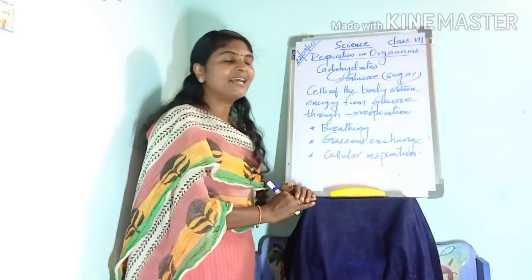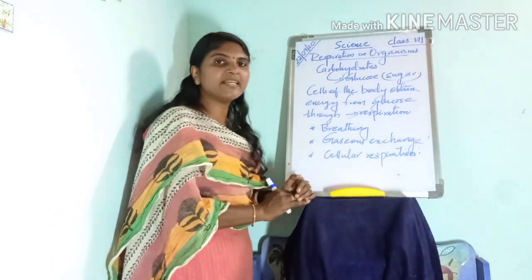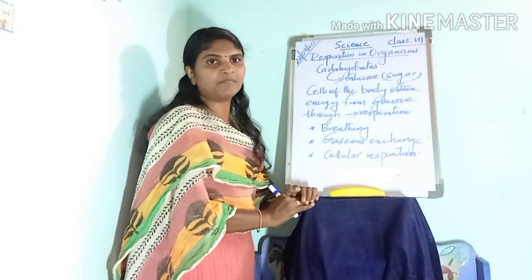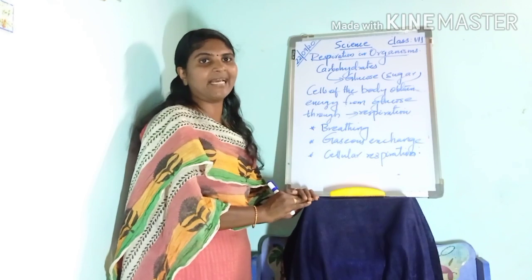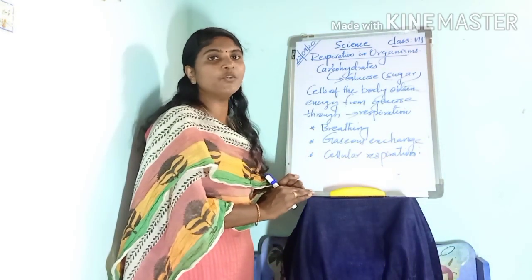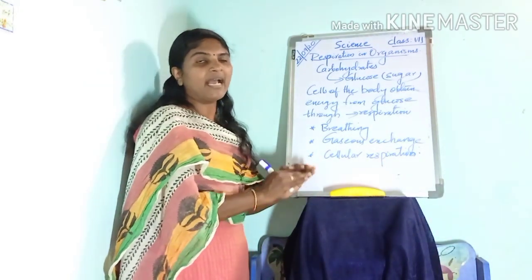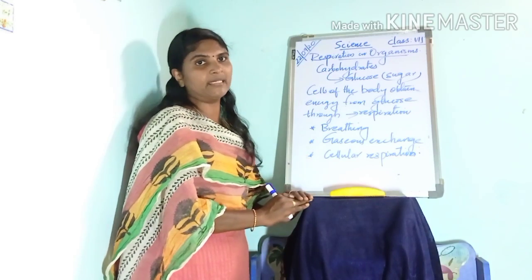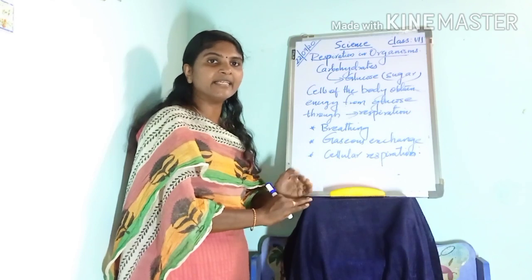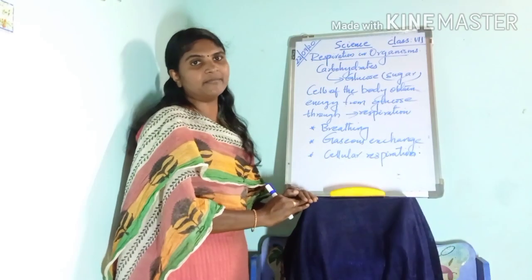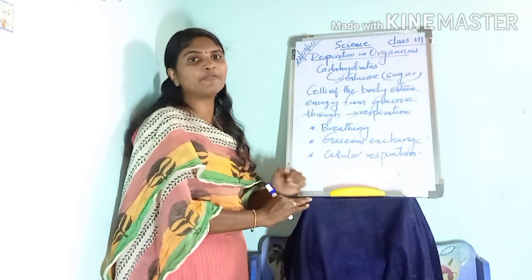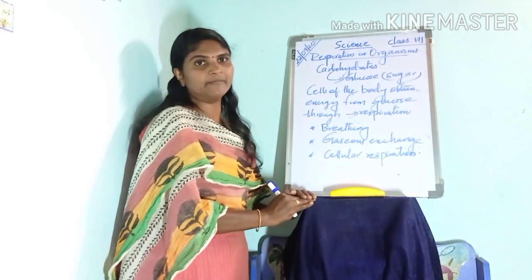Good morning, dear children. Let us start the new lesson, respiration in organisms. All living things need energy to live. Plants obtain energy from the food they make. Animals obtain energy from the food they eat. We too obtain energy from the food we eat.